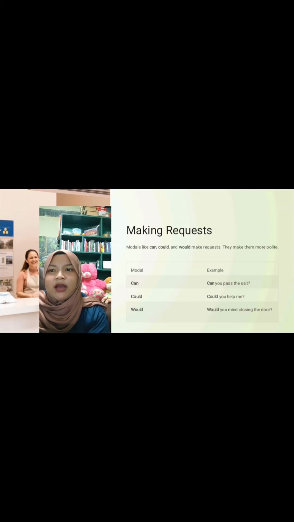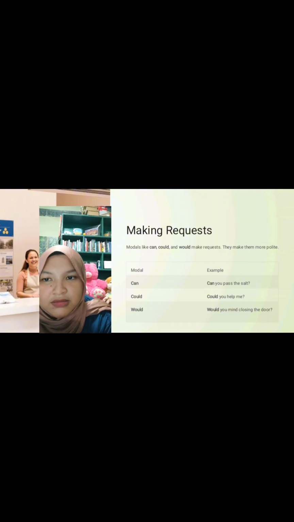Making requests. Modals like can, could, and would make requests. They make them more polite. Modals: can, could, would. Example: can you please call? Could you help me? Would you mind closing that door?